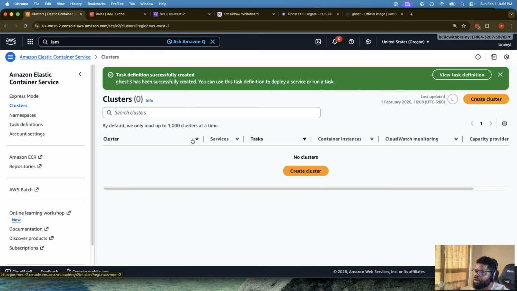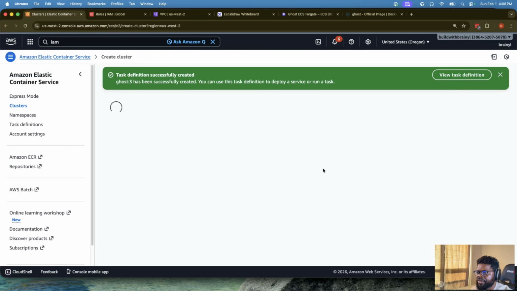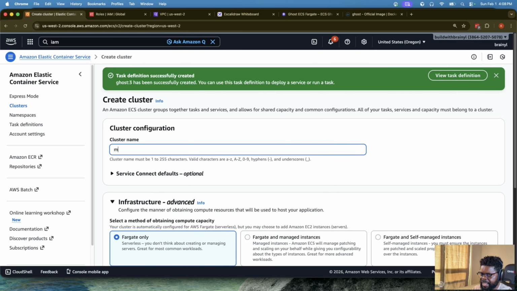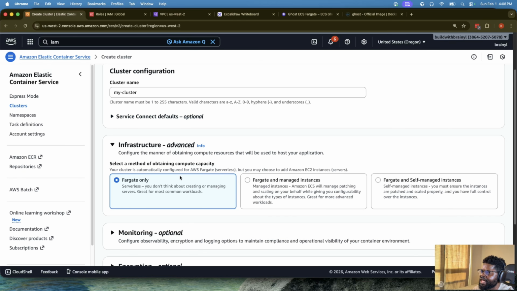So what we can do is we'll go to cluster. Before you can create a service, you need an ECS cluster, which is in this case, a Docker orchestration service, okay? So we're going to create a cluster. I'll just call it web. I'll just say my cluster. Sometimes naming is hard, okay? Default, I'm going to leave that.